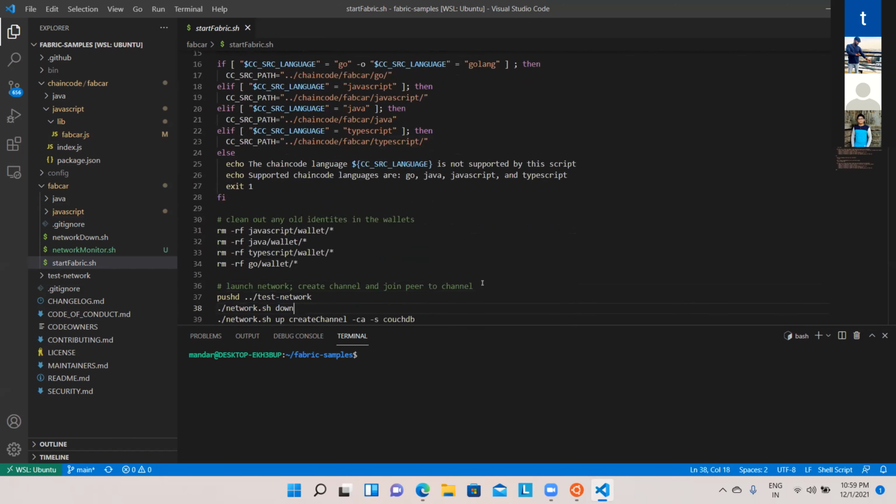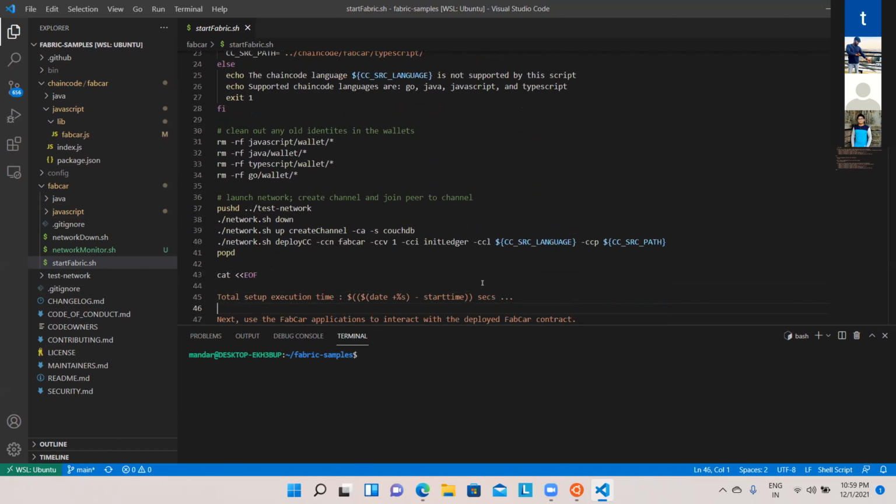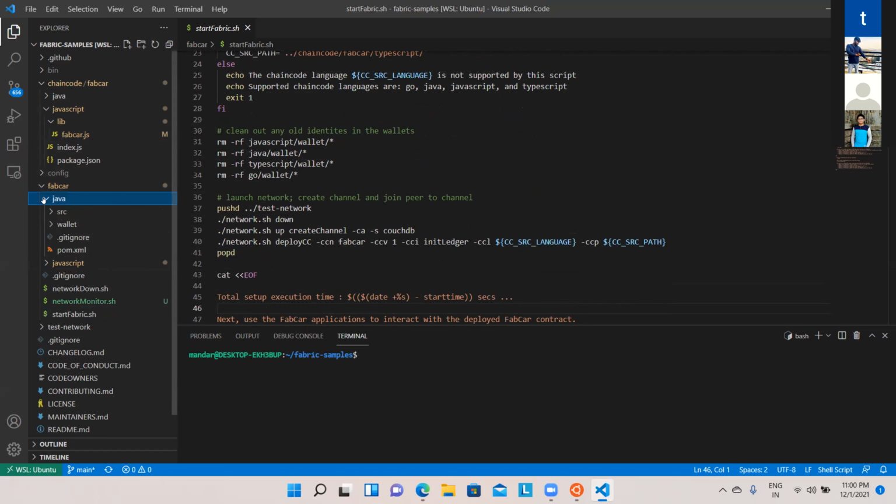Then if you go ahead, it will talk about something called a wallet. And it says to remove the content which is available in the wallet. So basically remove everything, clean out every entity which is available in the wallet. Right now, if I go here, you will see that in Fabcar, there is a wallet.